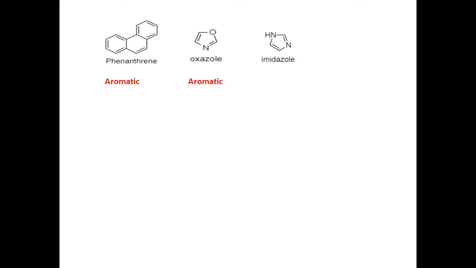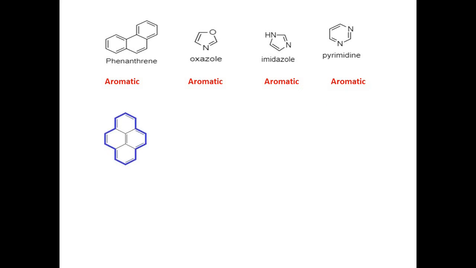Now imidazole. In imidazole, nitrogen is attached with a hydrogen atom. This nitrogen contains one lone pair of electrons and this lone pair is involved in resonance. So there is resonance between the lone pair of electrons of the nitrogen that is attached with the hydrogen atom and the pi bonds, and there are 6 pi electrons. So this molecule is aromatic. Now pyrimidine. In pyrimidine there are 3 double bonds, so there are 6 pi electrons and there is resonance between pi and pi bonds, hence this molecule is aromatic.